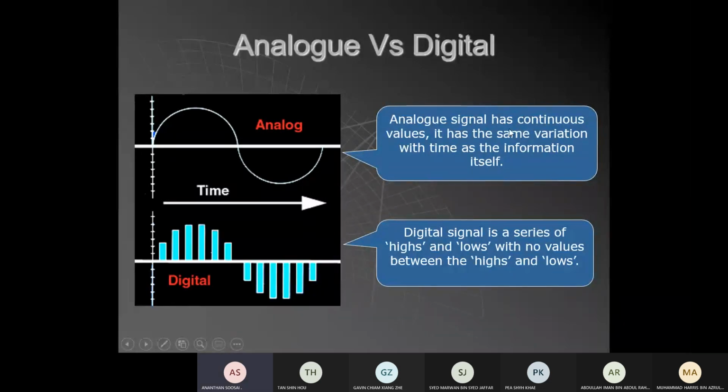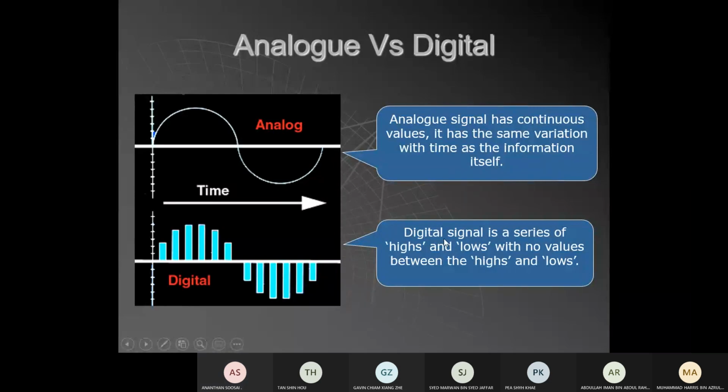An analog signal has continuous value. It has the same variation with time as the information itself. Analog, the signal voltage varies continuously, very continuously, a smooth curve. It can vary in whatever shape it likes. You want 1 volt, 1.1 volt, 1.2 volt, any voltage can. If the opera singer sings with a high amplitude, the voltage is going to rise. Any amplitude can. That's analog. The voltage changes continuously.